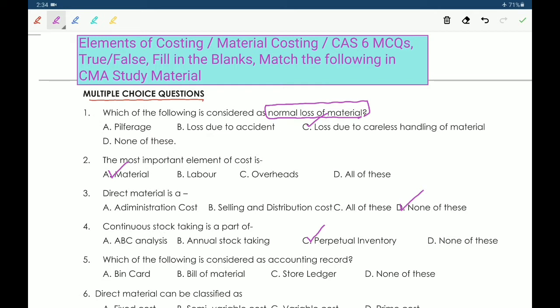Fifth one, which of the following is considered as accounting record? Option A. Bin code. B. Bill of material. C. Stores ledger. D. None of these. So here asking, accounting record is a stores ledger.